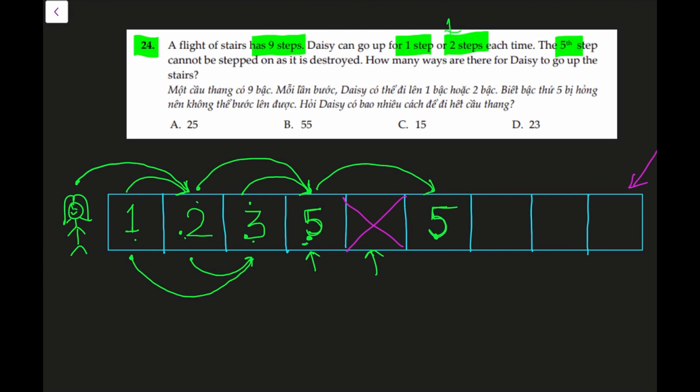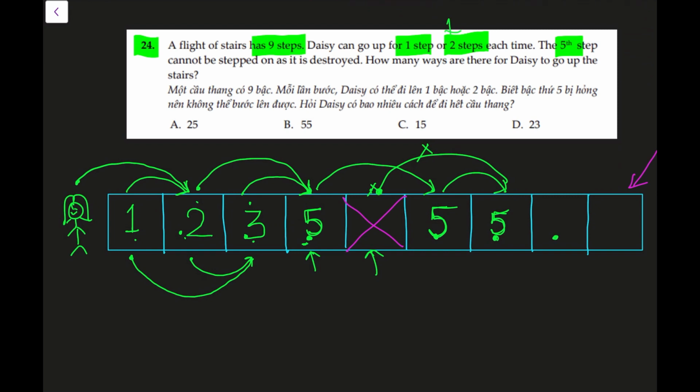There are no more ways, they have not increased. 5 ways to reach step number 6. Now for step number 7, because step number 5 was not available, she can only reach from step 6. There is no possibility for her to take 2 steps from the destroyed step, so this is not available. So she still has 5 ways to reach step number 7.